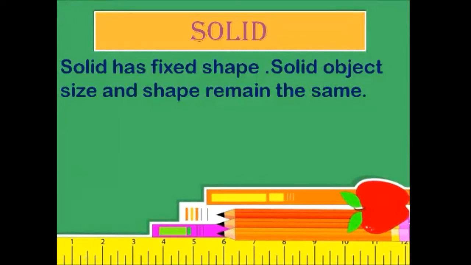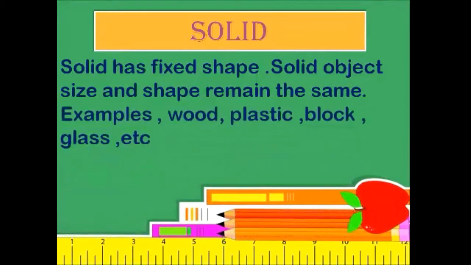A solid has a fixed shape. You can observe that the shape of solid things is fixed. It cannot change. The size and shape of a solid object remain the same. Okay, beta? Examples of solids are wood, plastic, block, glass, etc. There are many things which we observe in our daily life that are solids.